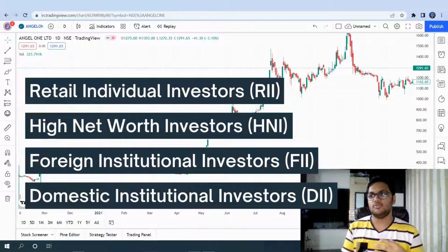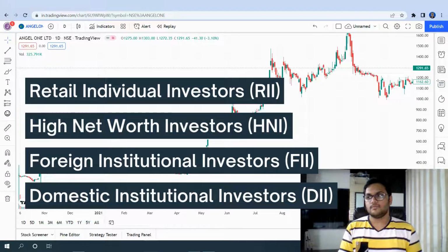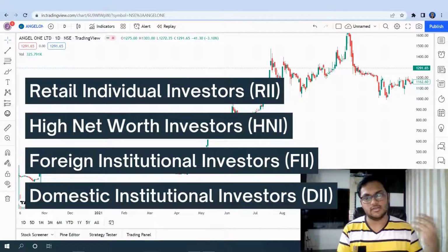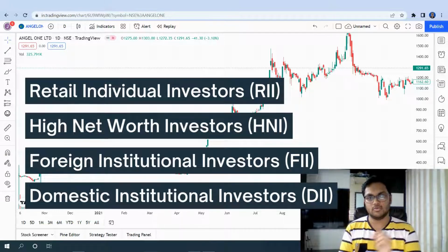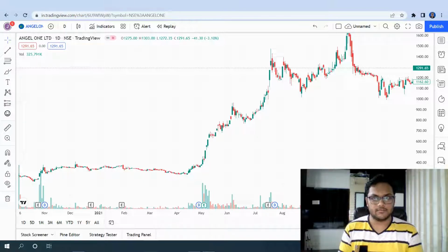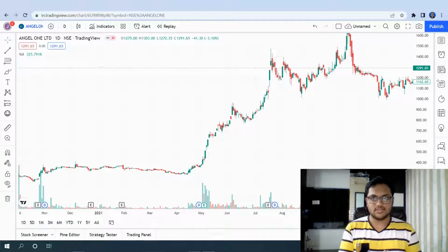If you are someone who is not an Indian, you are a foreigner, or you are a foreign institution, not a foreigner I should say, you are a foreign institution, there are many rules and regulations when you invest in the Indian stock market, right? So whenever these foreign institutions invest, it's called FII, and the Indian institutions are known as DII, that is domestic institutional investors. Now, you must have heard in the news that today FII sold so much worth of shares and DII bought this much worth of shares and stuff like that, because these things are important to know.